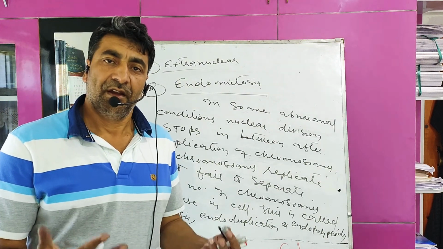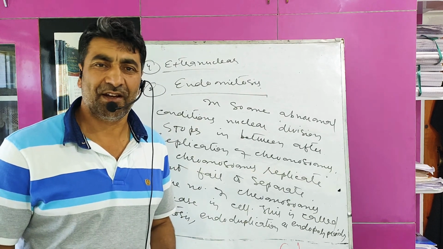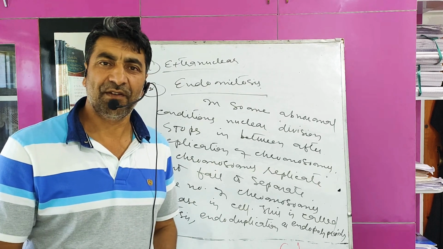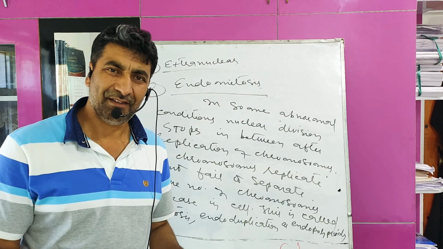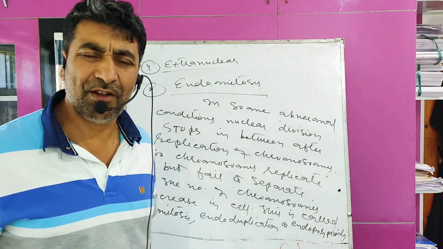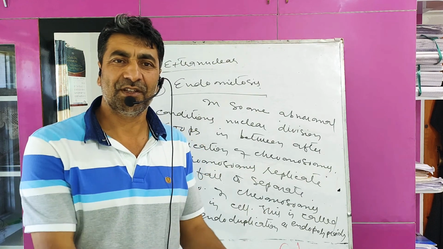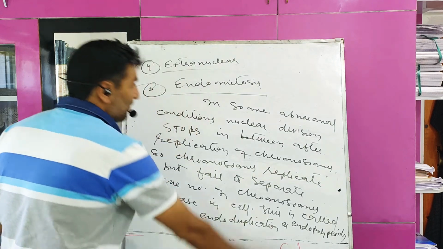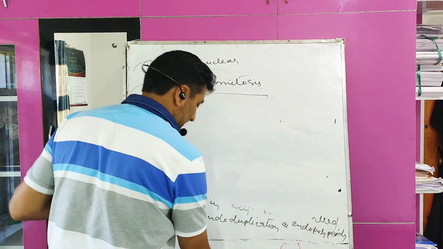So you have understood that in some abnormal conditions, nuclear division stops abruptly in between after the replication of chromosomes. Chromosomes replicate, that is, new daughter chromosomes are formed but fail to separate. So the number of chromosomes increases in the cell. This is called endomitosis, endoduplication, or endopolyploidy.